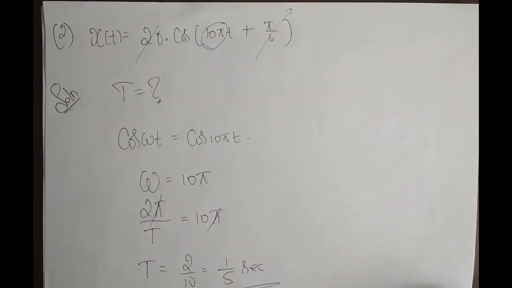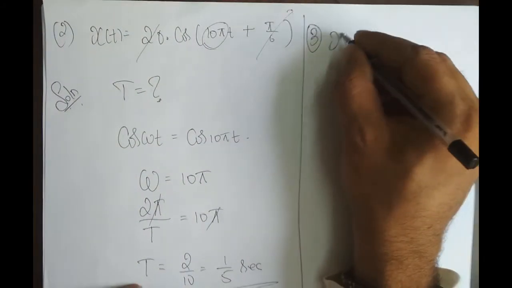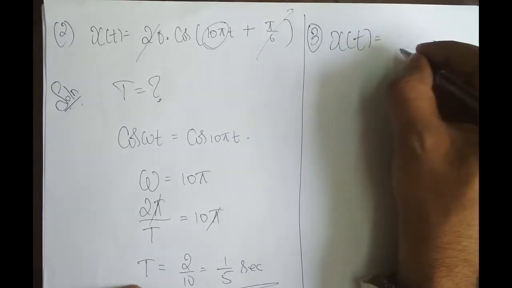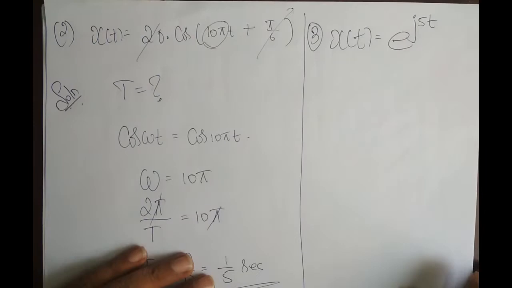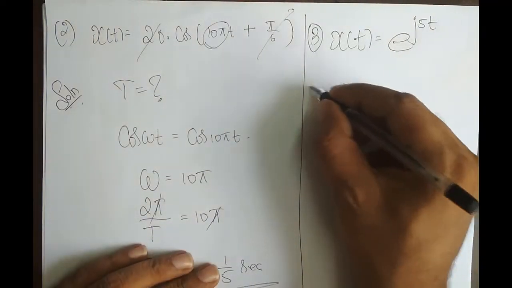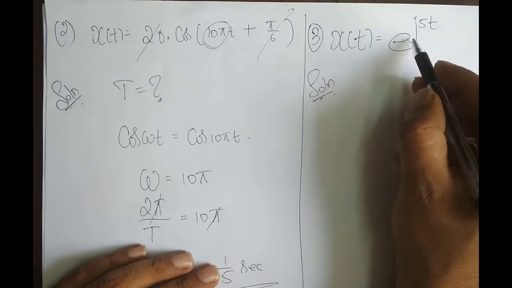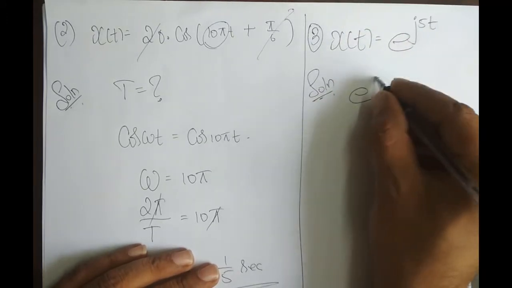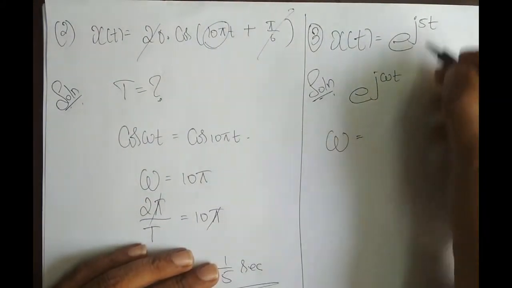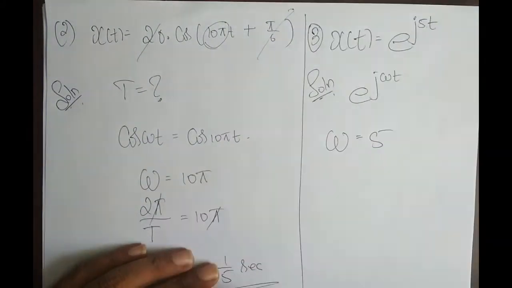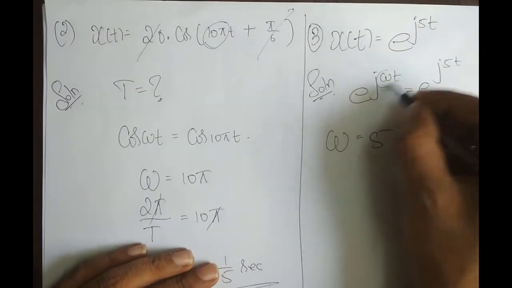Okay. Next, I'll take up one more problem here itself. The third problem, x of t is equal to e power j 5t. So this is in the form of, okay, solution. I need to find whether it is periodic. Is it a periodic signal? Yes, because this is e power j omega t. It is of the form e power j omega t, right? And what is omega in our case? Omega is 5, right?